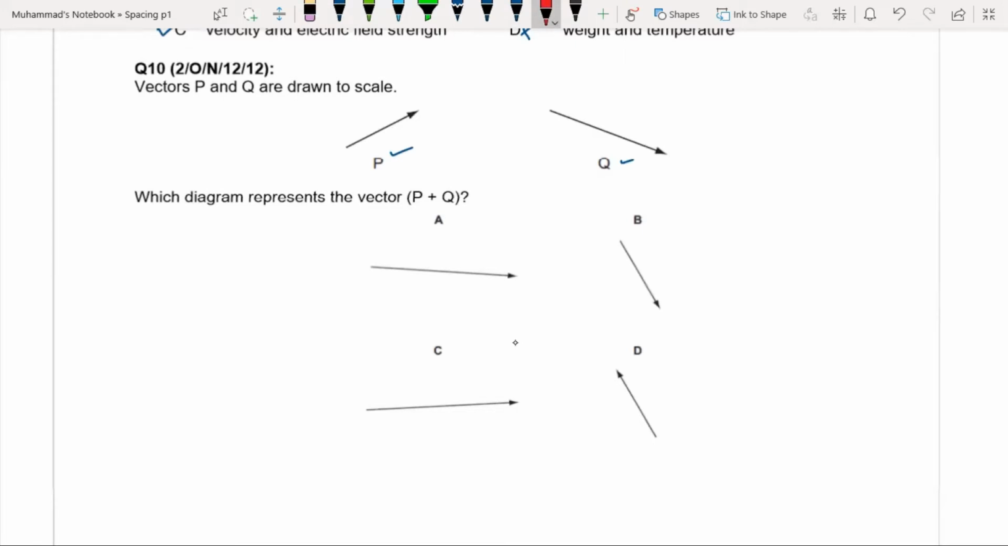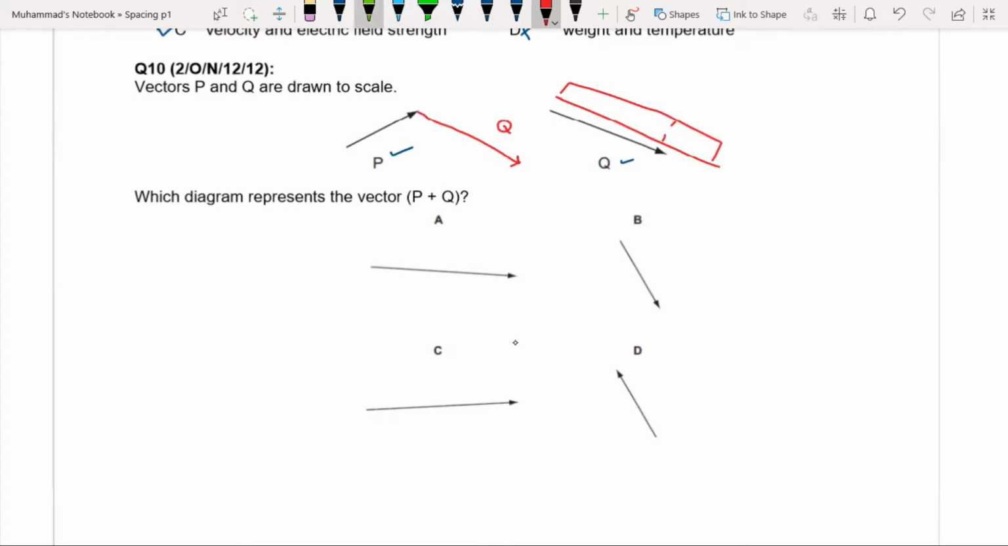We will draw the second vector from the head of this first vector, in the same direction as this vector Q and having the same length as this Q. You will do this in an exam using the scale. So this vector Q should be drawn parallel to this vector Q, and it should have the same length. You will first measure the length of this vector using the scale, and then draw it from the head of this vector P.